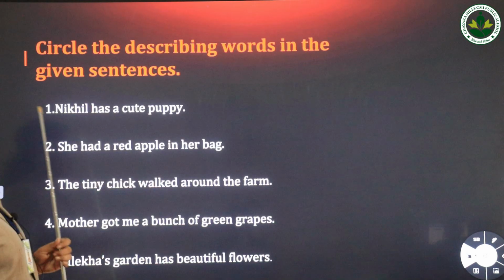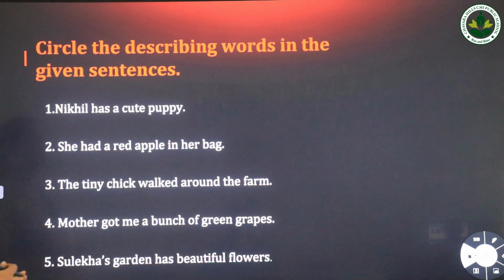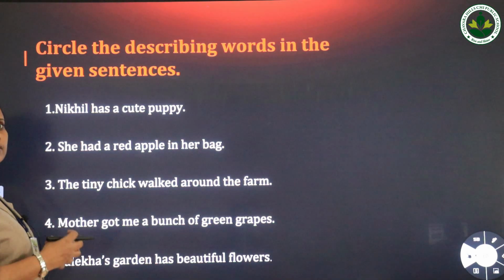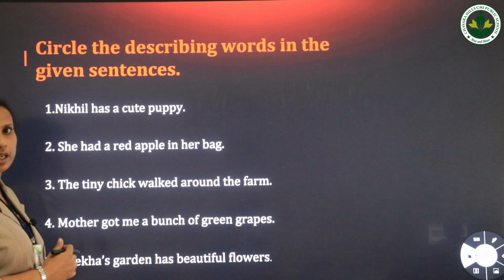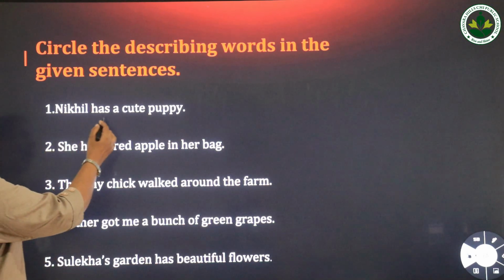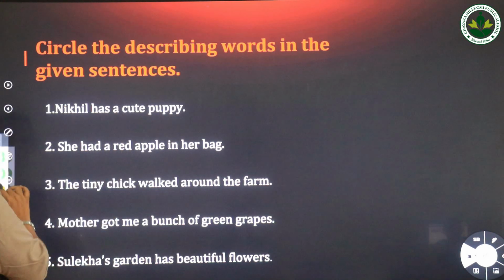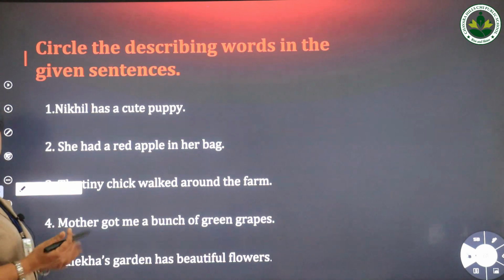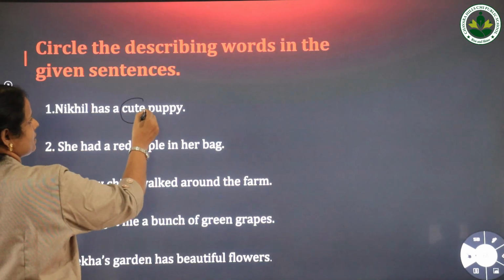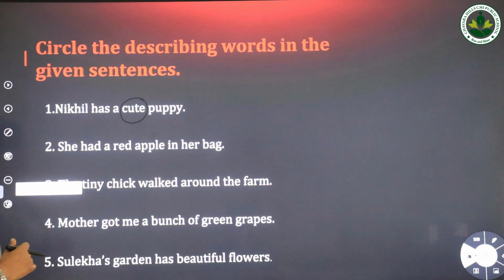So like that some exercises are given. You have to circle the describing words in the given sentence. It is very simple, okay. Describing words means the words which show the quality of the naming word, and they come before the naming word. So, Nikhil has a cute puppy. So the puppy is the naming word. What is the quality of that puppy? It's very cute. What is the describing word? Cute. The word cute is the describing word.